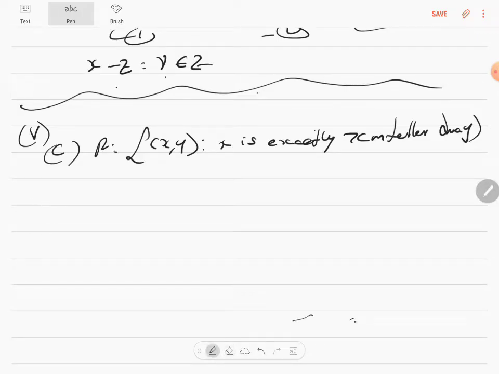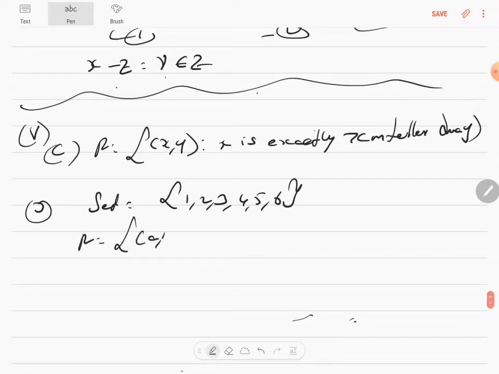So then, therefore, the third question is on a set 1, 2, 3, 4, 5, 6. The relation R is given by (a, b).